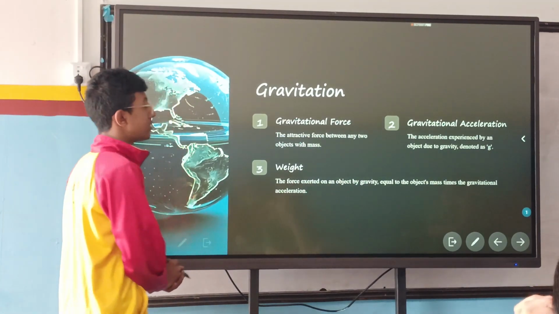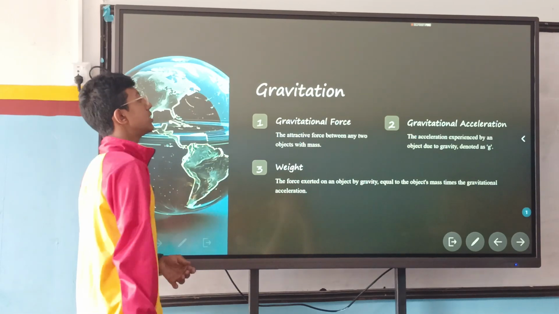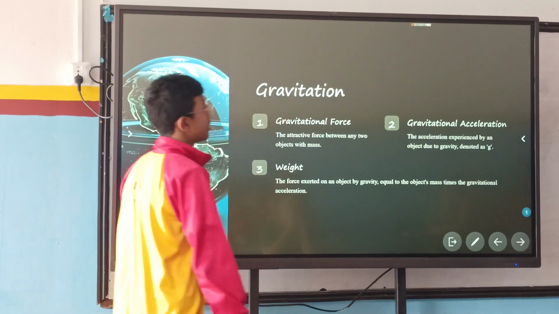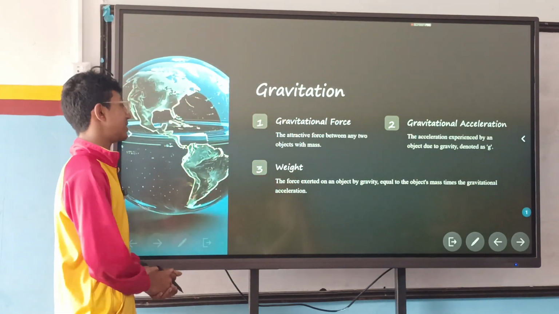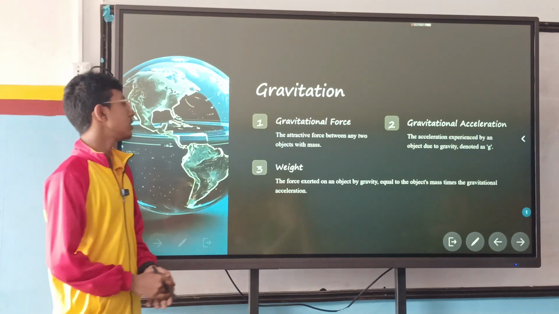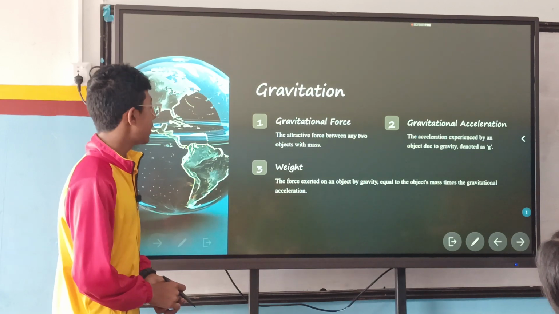So here is given gravitational force also. The attractive force between any two objects is with mass, and there is one gravitational acceleration. The acceleration experienced by an object due to gravity is denoted as g. So weight is the force exerted on an object by gravity, equal to the object's mass times the gravitational acceleration.